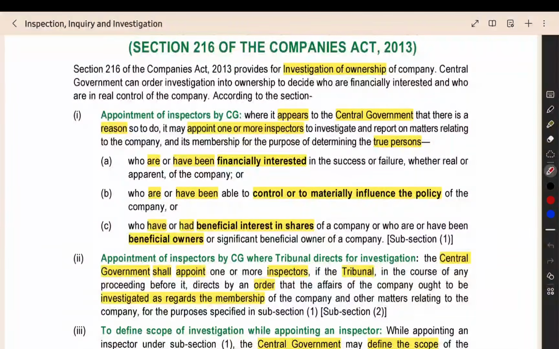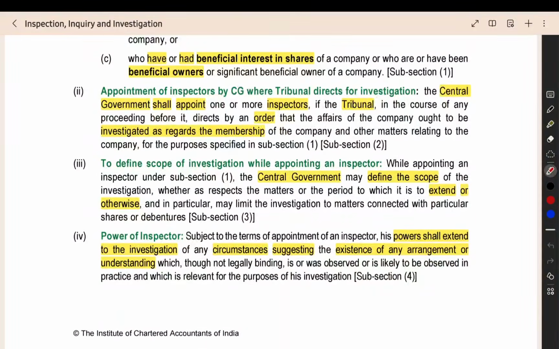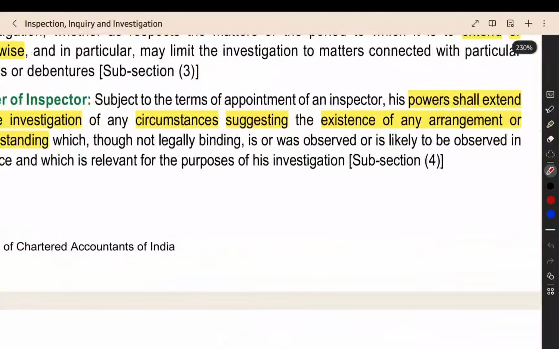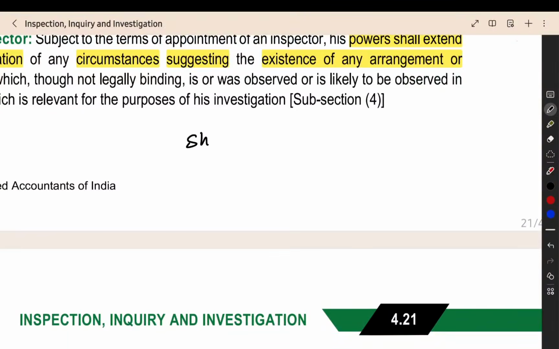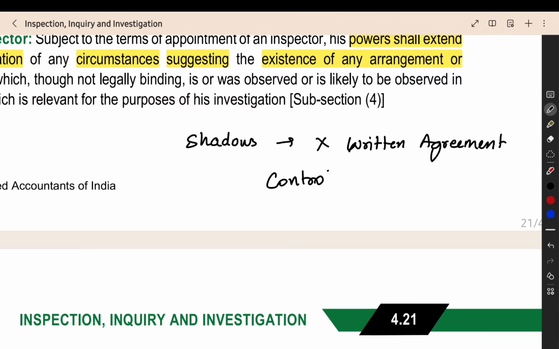So here if you see, on the apparent face of the company, you can find the shareholders. But when they are controlling from behind, they will not have a formal agreement and all. When they are controlling from the shadows, they will not have any written agreement. A written agreement or a formal contract, it will not be there. But still the control will be there.